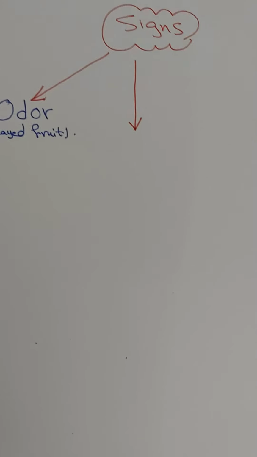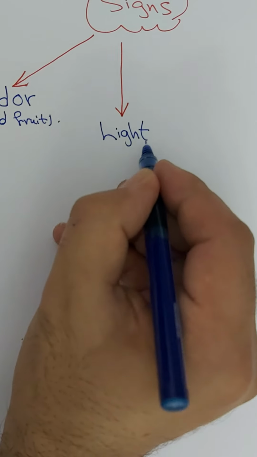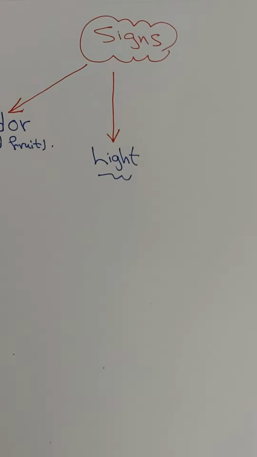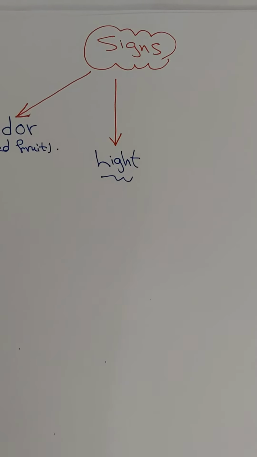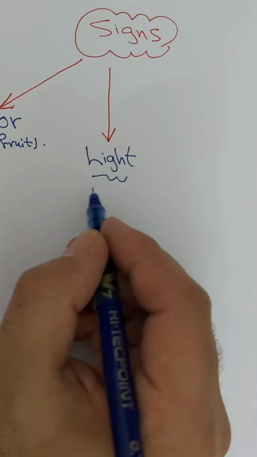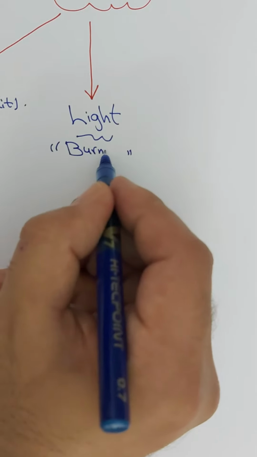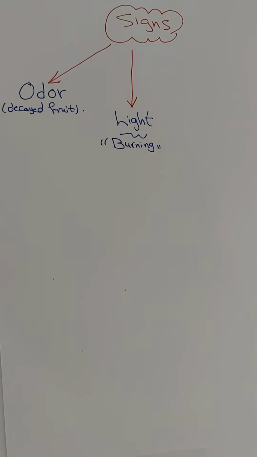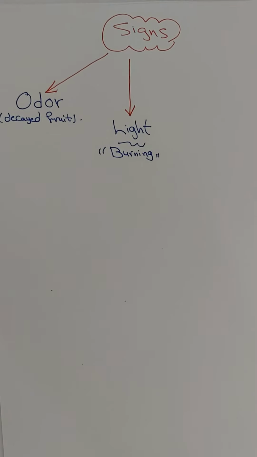The second sign is light. Light here means the light that appears because of burning, and this is all because of chemical reactions. Here I'll put burning between brackets. Any burning is a chemical change, because it is burning with oxygen, and it will give a new substance. This sign tells us about chemical changes.